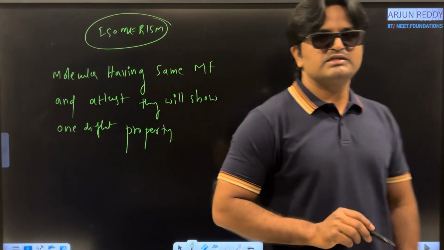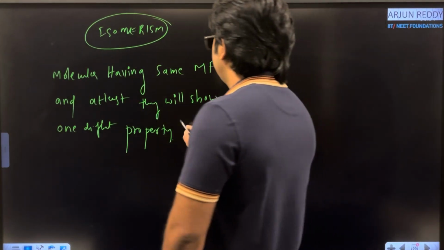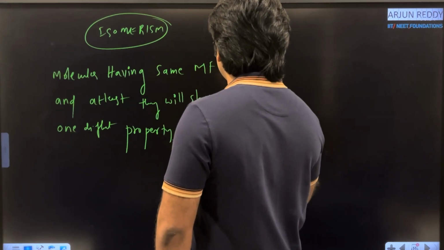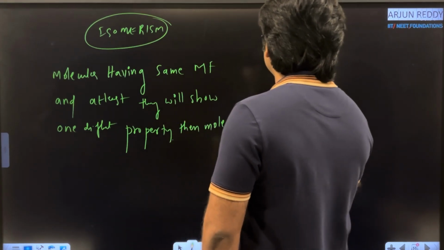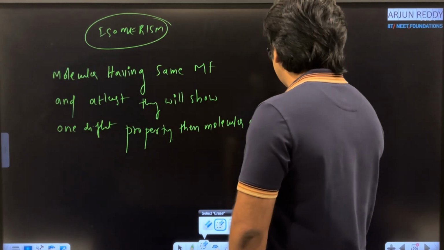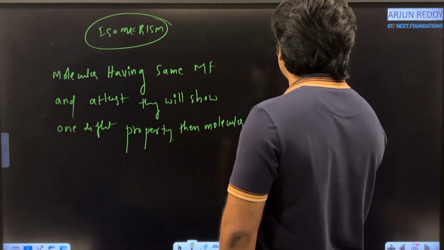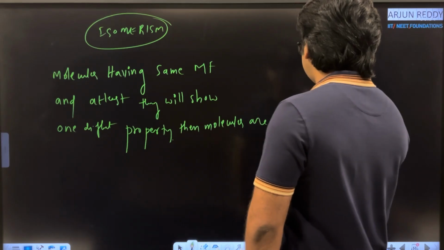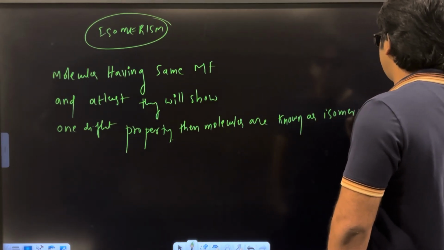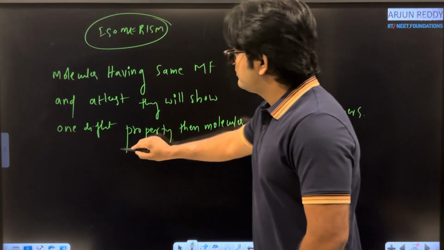Then the molecules are said to be isomers. Molecules are known as isomers. That is the fundamental definition. Sir, what is the property here?